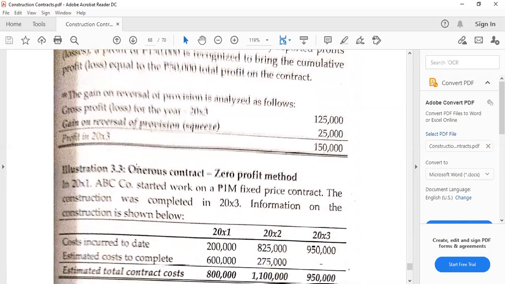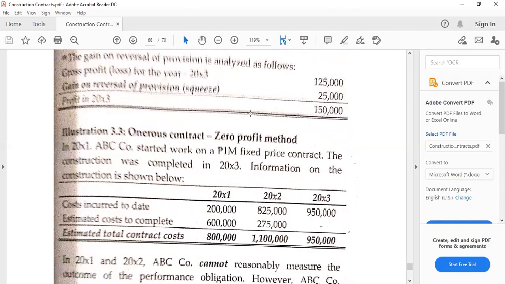Then the gain on reversal of provision is also obtained from the gross profit or loss for the year at 125,000, and the profit is 150,000. So this is also the squeeze amount, or basically the value of the previous provision to be reversed in the current year in which the contract is already profitable.